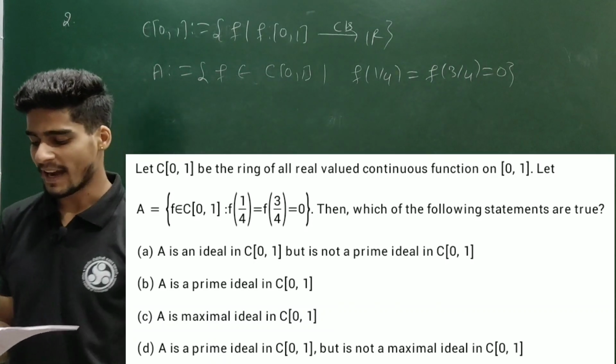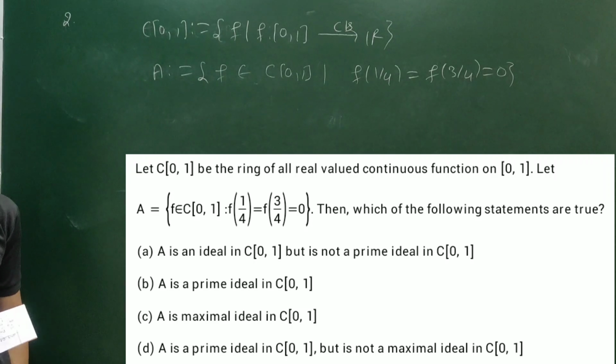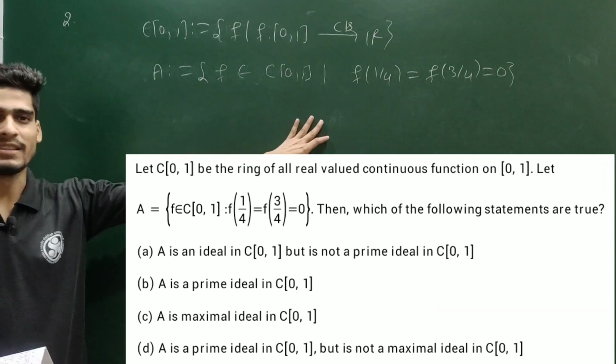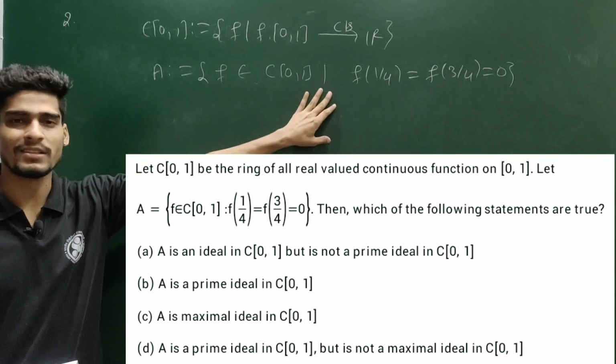Option A: A is an ideal in C[0,1] but is not a prime ideal. See, to verify ideal, this is an easy option for you. You can easily verify this forms an ideal.